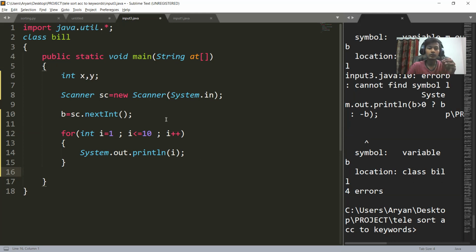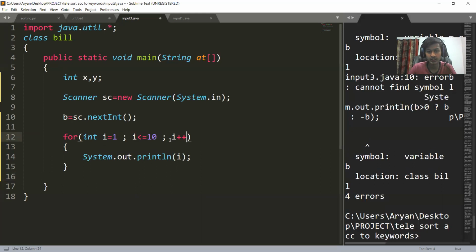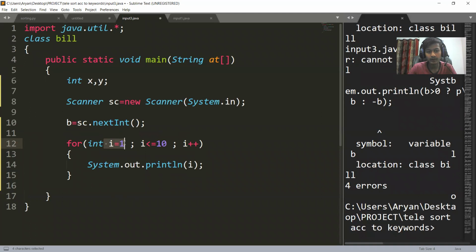In for loop, what did I put? I already knew that I have to print the numbers from 1 to 10. Therefore, in for loop, I put for int I equal to 1, I less than or equal to 10, I plus plus. What do I mean by I plus plus? I plus plus means the updation state. Int I equal to 1 means the initialization state, and I less than or equal to 10 is the conditional check.